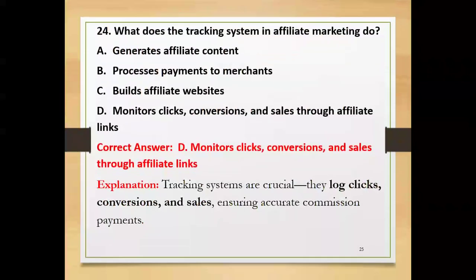What does a tracking system in affiliate marketing do? It generates affiliate content, processes payments to merchants, builds affiliate websites, or monitors clicks, conversions, and sales through affiliate links? Yes, the correct answer is monitors clicks, conversions, and sales through affiliate links. Tracking systems are crucial. They log clicks, conversions, and sales, ensuring accurate commission payments.